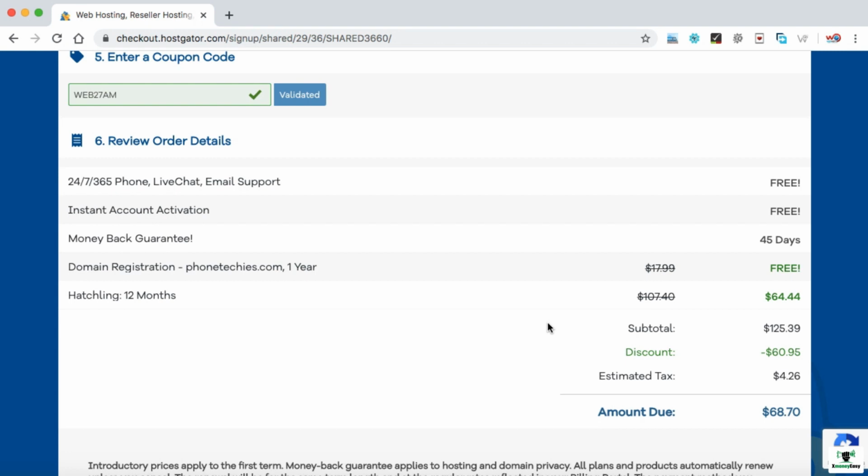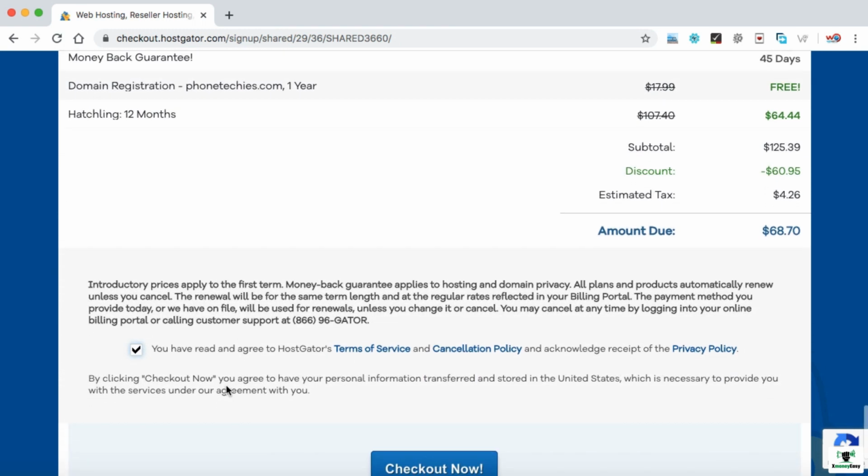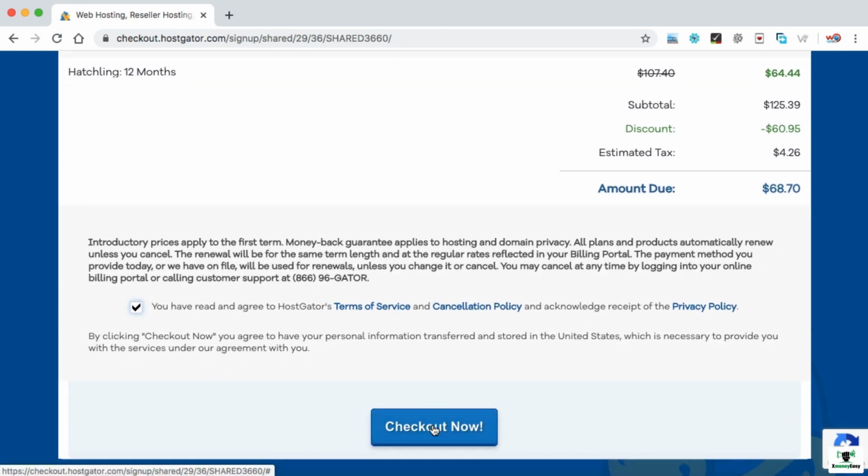That's up to you. Whenever you go onto the HostGator website, just confirm the best offer they are providing you, and that's really cool. Then you just need to check this box and click on checkout now. Once you make the complete payment, you will receive a welcome email that will have all your login credentials. So let's jump into the next lecture and install WordPress onto the domain name. Thank you very much.